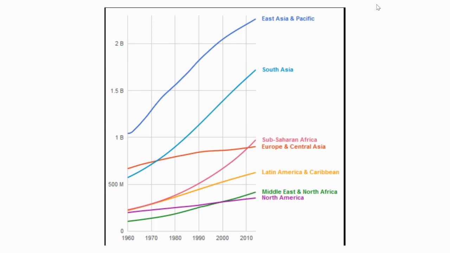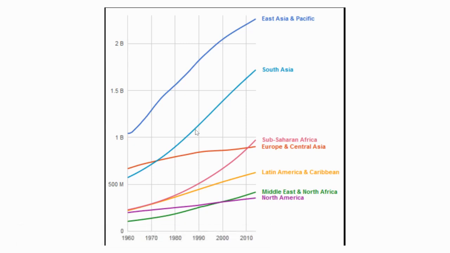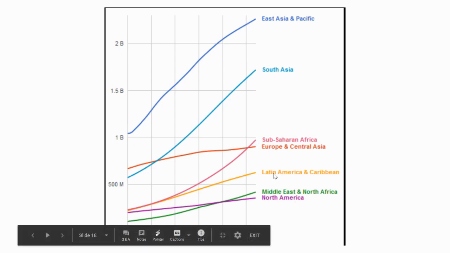Here's just a similar chart, but it breaks it down by the different regions of the world. So East Asia and the Pacific, this also includes China and India. It's always been one of the most populated places in the world, but there has been a sharp increase from 1960 to 2010, so the last 50 years or so. Southern Asia has also spiked quite significantly. Sub-Saharan Africa has also spiked, while Europe and Central Asia and North America have kind of flatlined. You see that they're not increasing by great amounts.